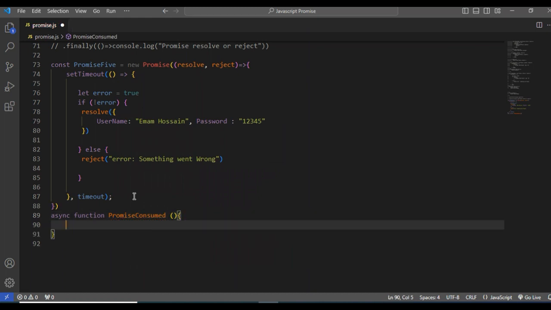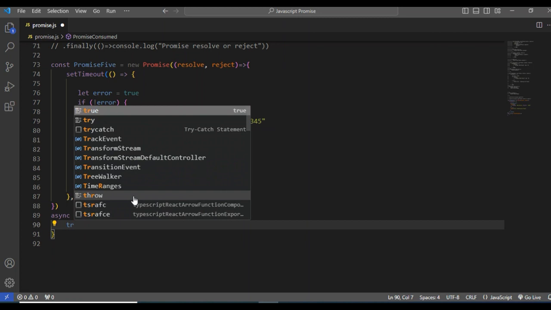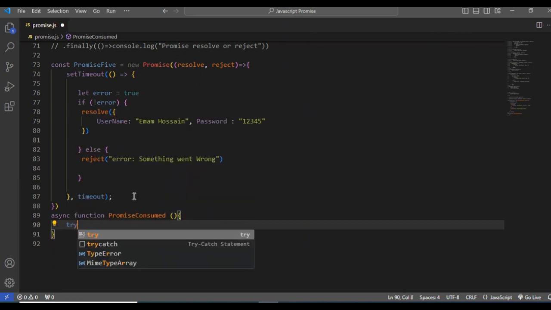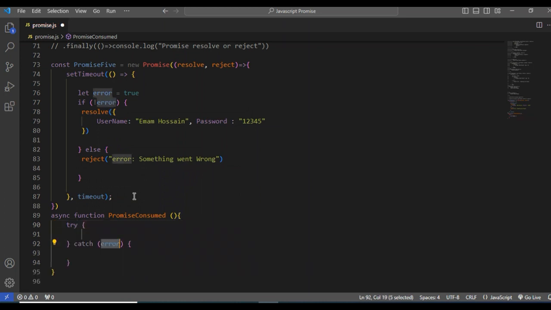Now how will we declare the statement in here, how will we handle the error? In an async function there is another handler called try catch. You can use try catch statement. Something will happen; if it completes, it will complete the try. If there is any problem, if it rejects, this catch handler will solve the problem.